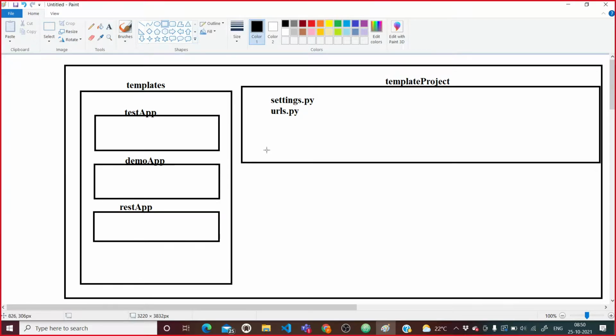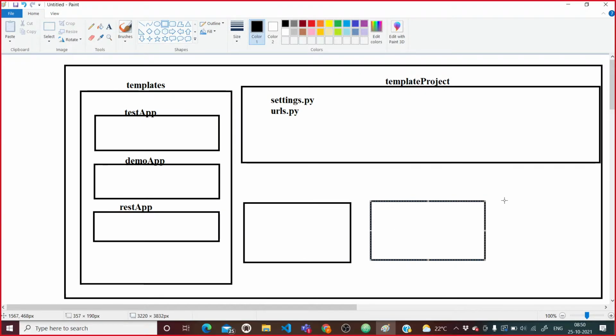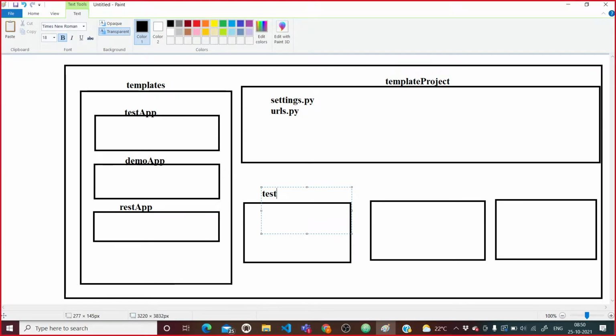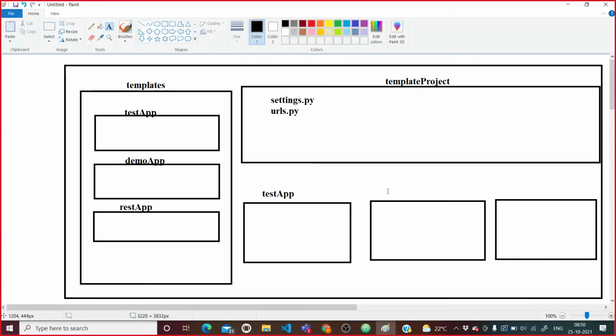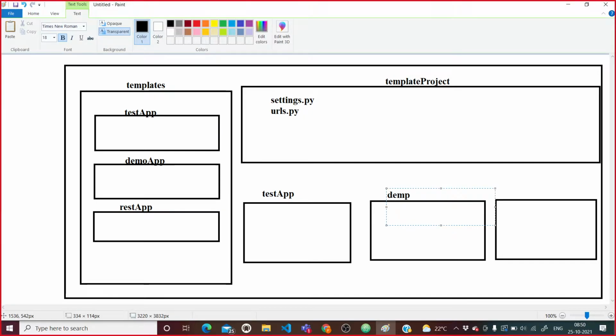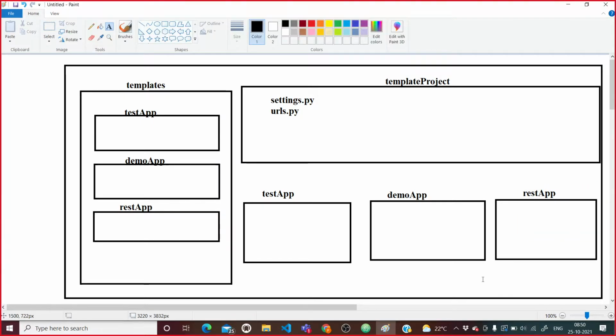After that, here there will be three folders, first, second, third, which are the respective folders: this is going to be test app, this is demo app, and this is rest app. So this is a template based application.